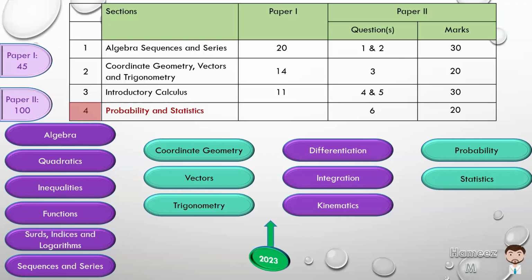Do not forget, there's another paper, paper 3, also known as the SBA, School-Based Assessment.